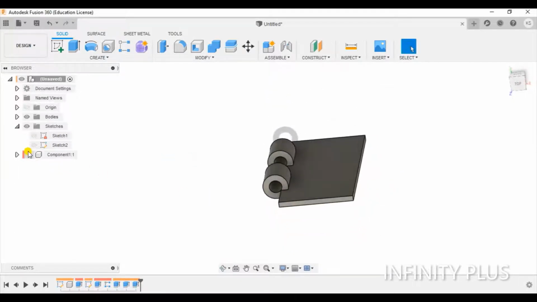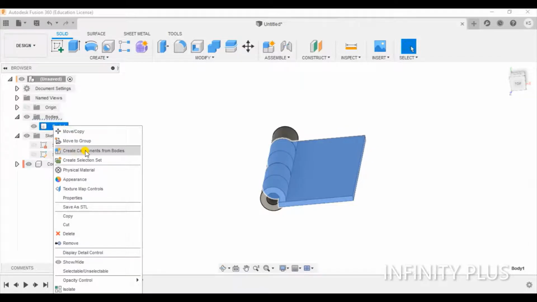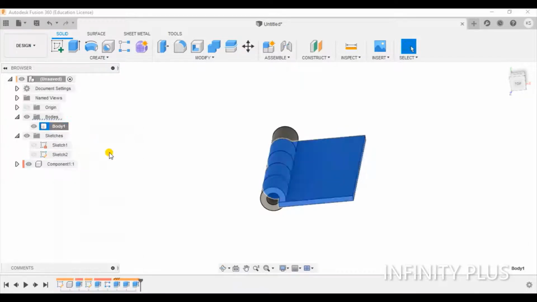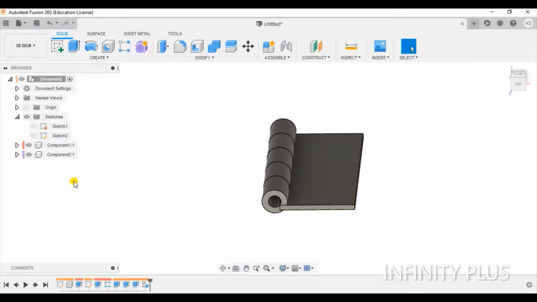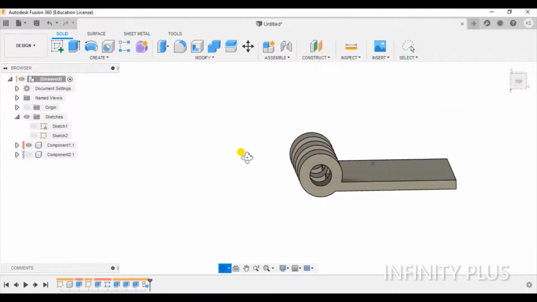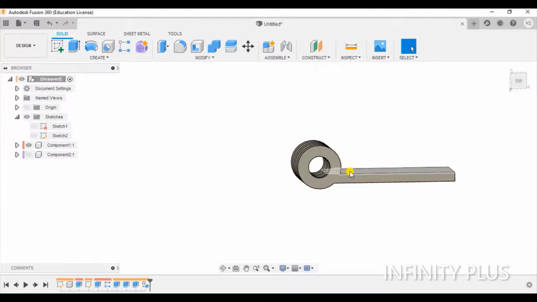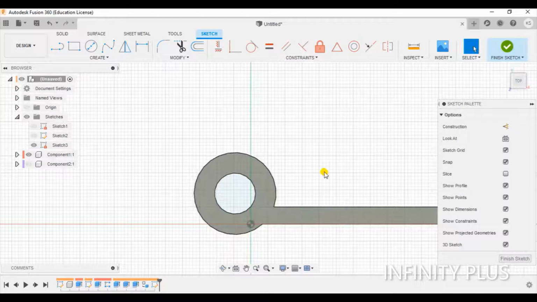Add the sketch. So I have made this body and changed to create component from the body. Okay, now what will I do? I do some changes. This is the top. Create a sketch.